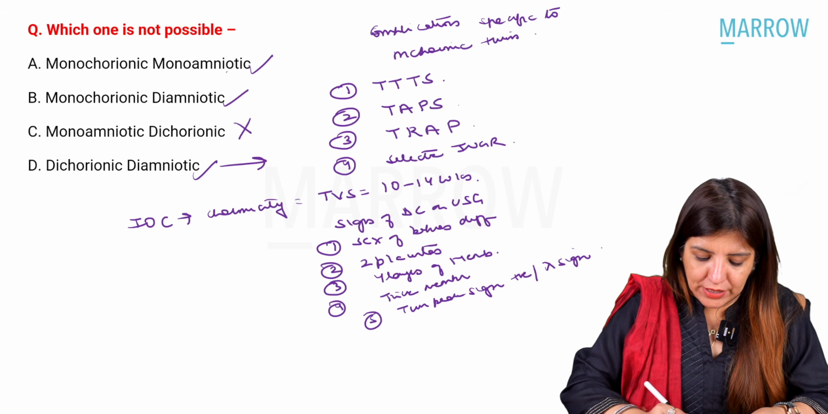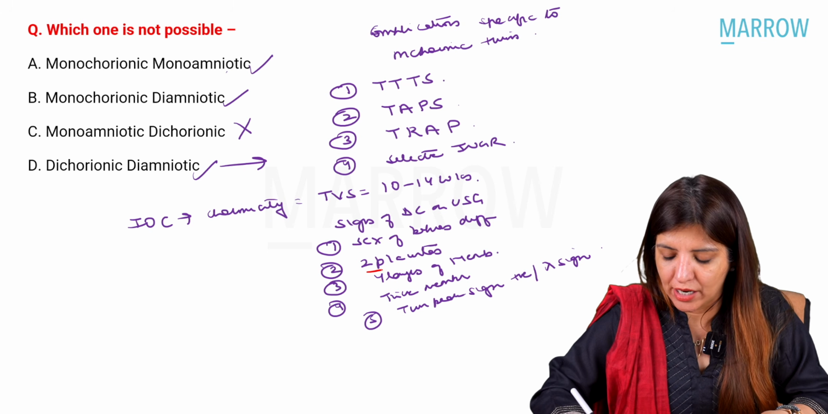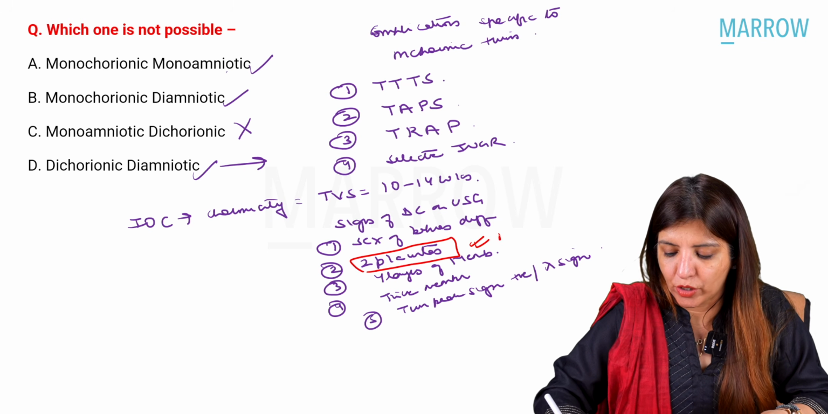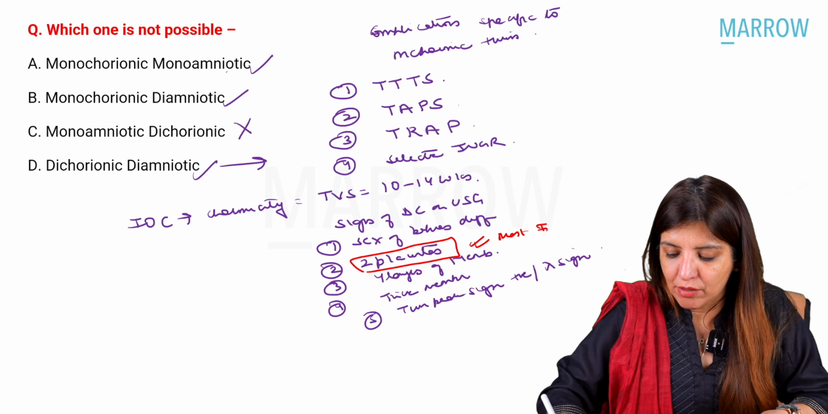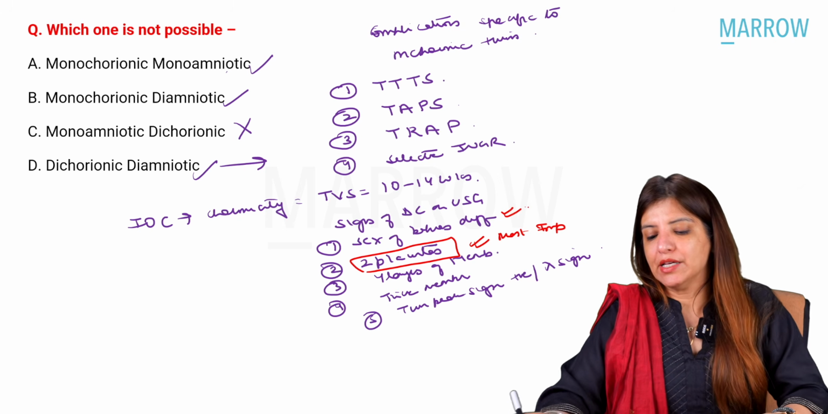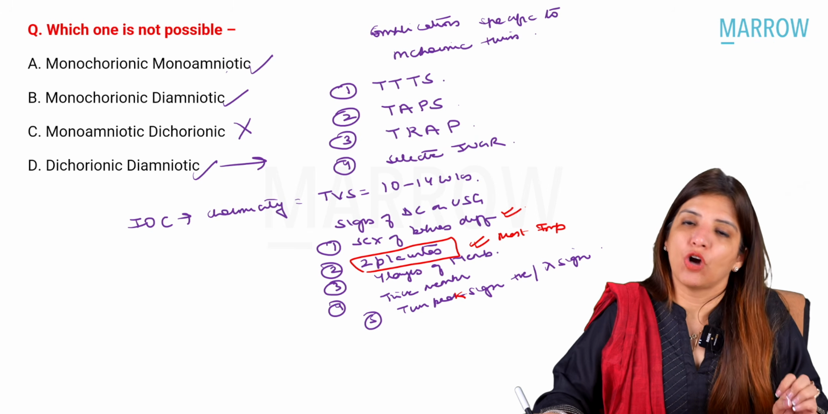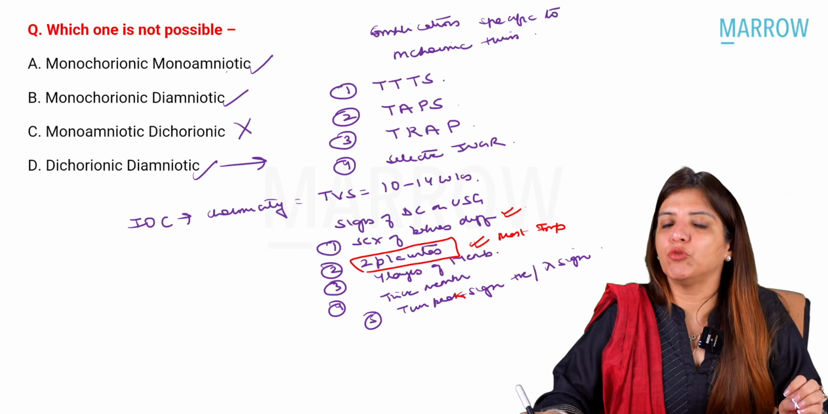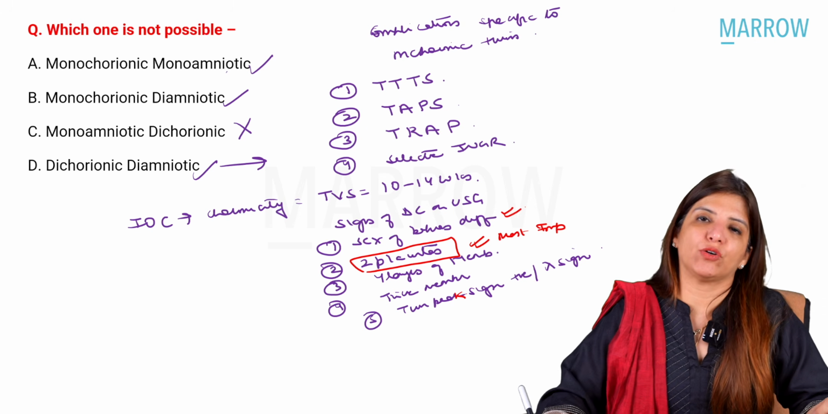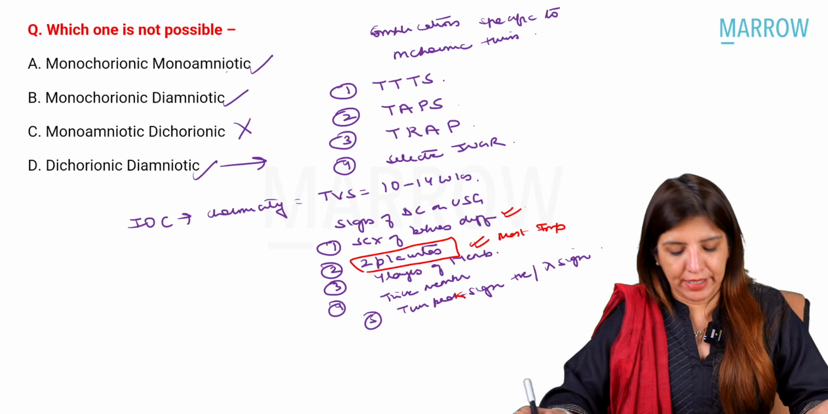Now, out of all these 5, the most important one is 2 placentas. This is the most important one. And the second most important one is that the sex of the baby is different. Right? So, these are the complications which were there only in monochorionic twins and signs of dichorionicity on ultrasound. Clear to all of you?